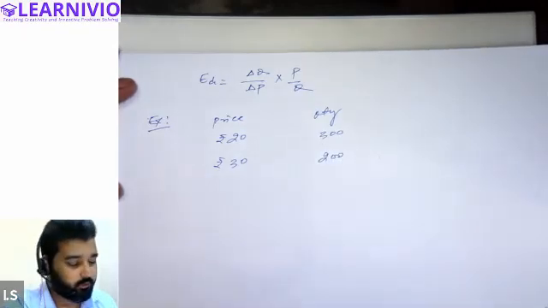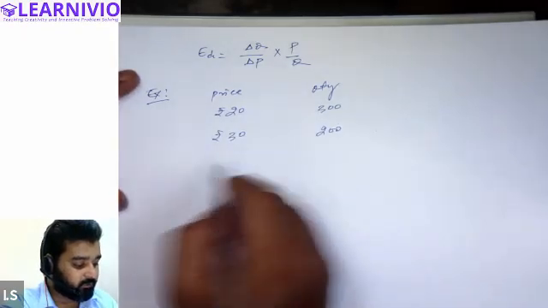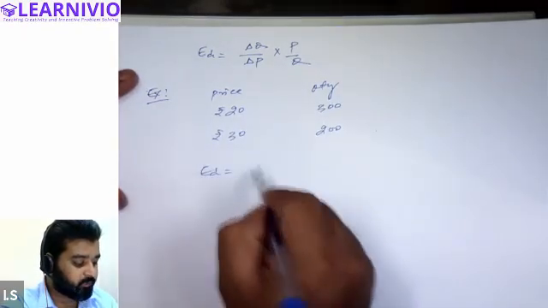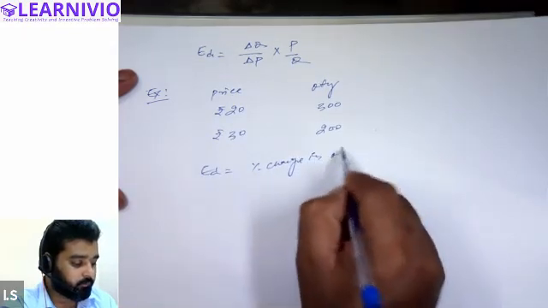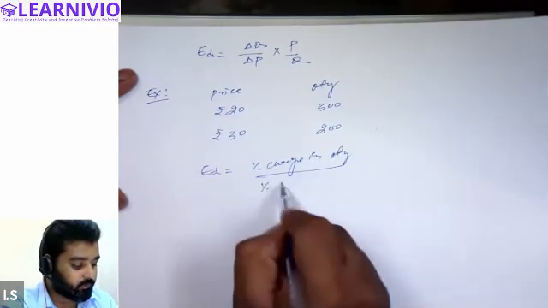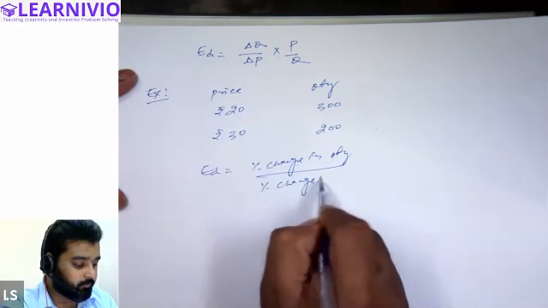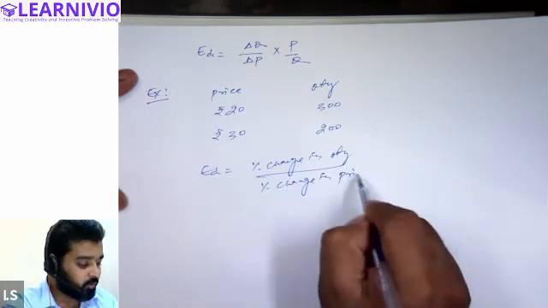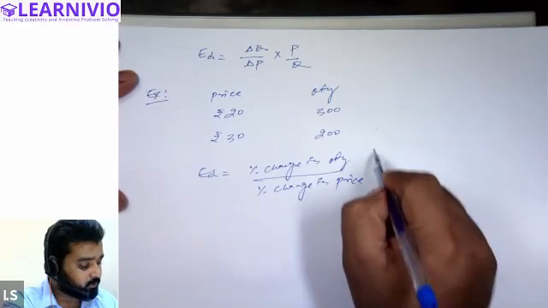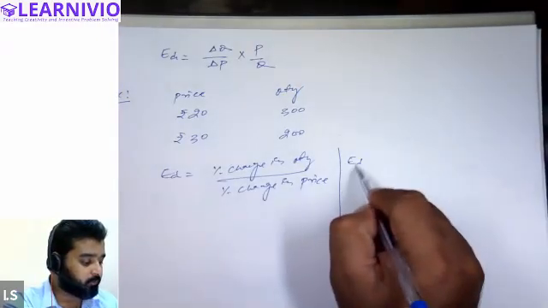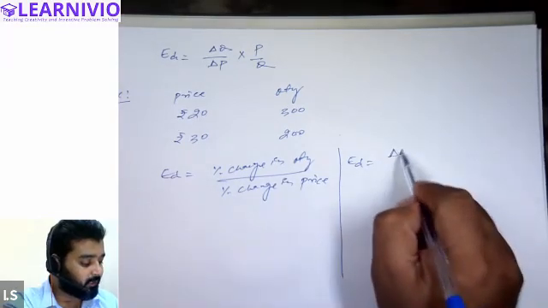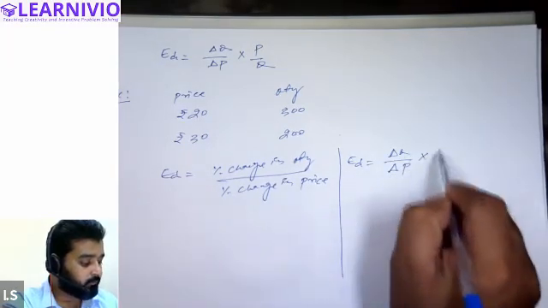So we can apply this formula also: percentage change in quantity divided by percentage change in price. We have already done a question based on this formula. We will be doing this question on the basis of this formula, delta Q by delta P and P upon Q.